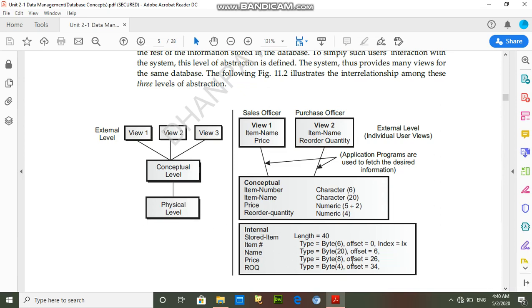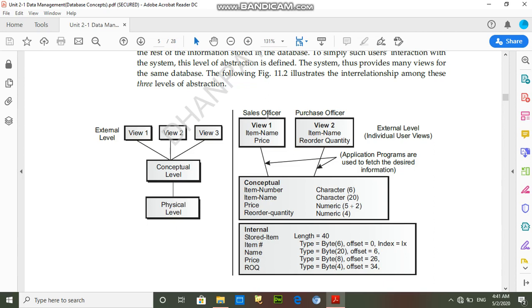Here is the implementation of the physical level. In the physical level, we have to define how the information will be stored on the storage media, and this is the conceptual level. For example, we are creating a table. So in the table, which type of columns and data types will be defined is in the conceptual level. And this is the view level or external level. So the external level will be accessed from different users' points of view.